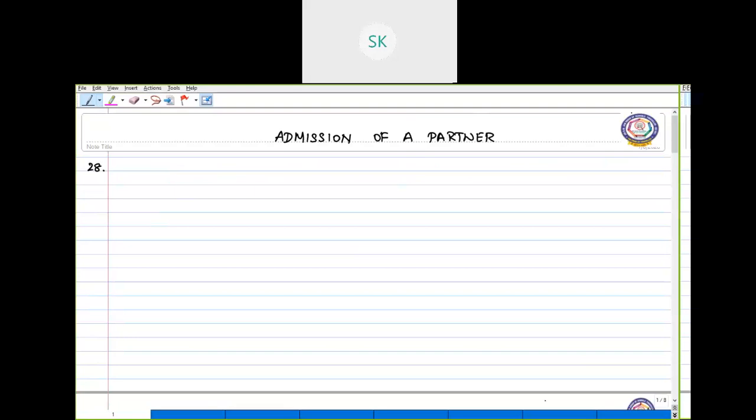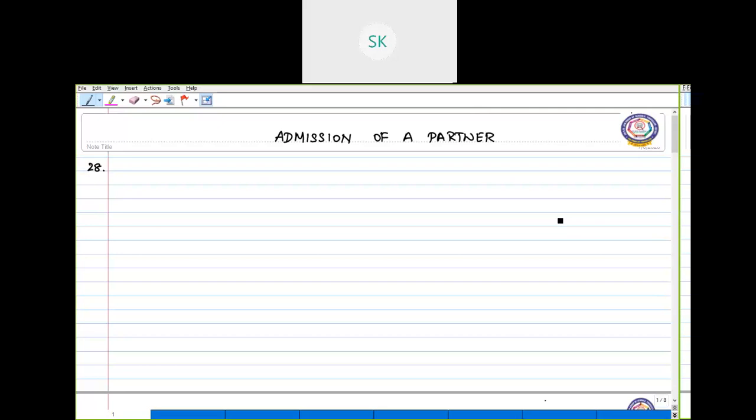Because we will consider the total share to be 1 and subtract the new partner's share alone from that, and when we multiply the remaining share with the old partners' ratio, the sacrificing ratio will definitely remain the same. So the sacrificing ratio of X and Y will be the same.